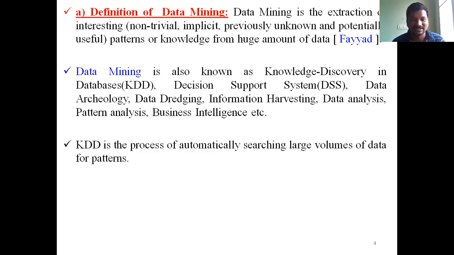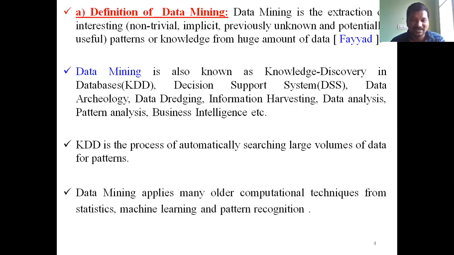Extraction of knowledge here. Here, the KDD process is there. KDD means knowledge discovery from databases. What is KDD here? KDD is a process of automatically searching the large volume of data for patterns. Automatically searching, that's what you call the KDD process.